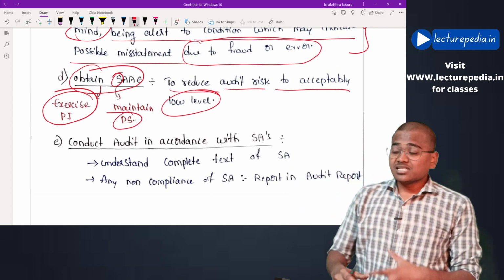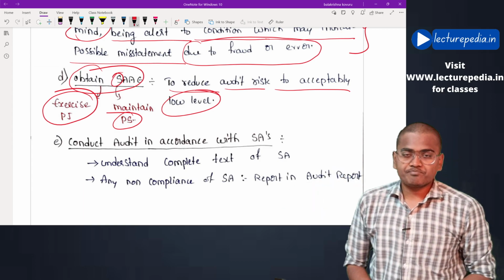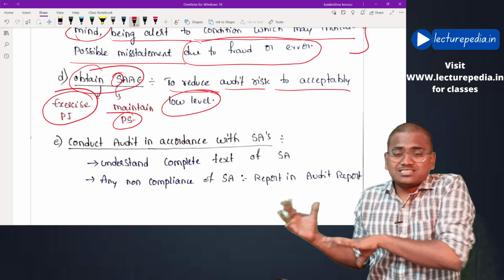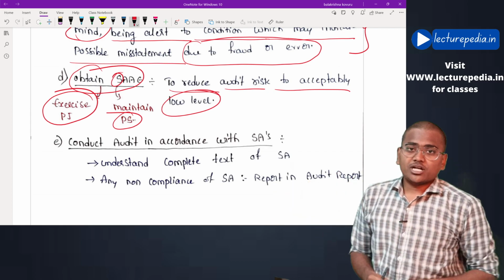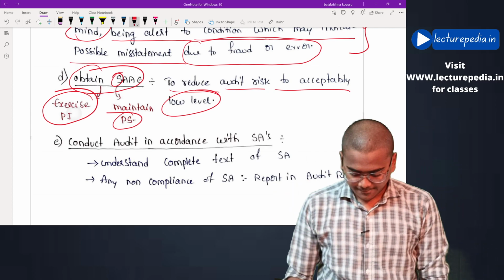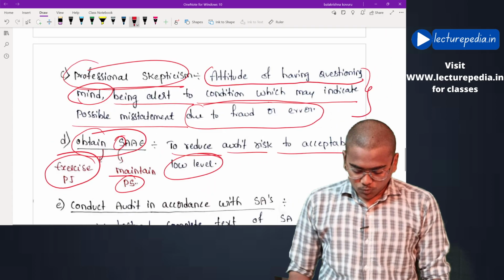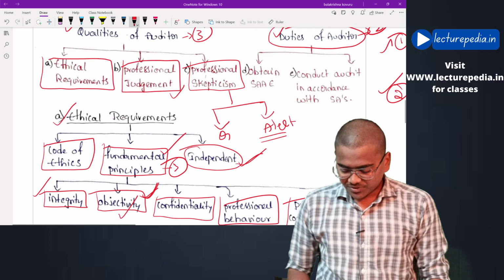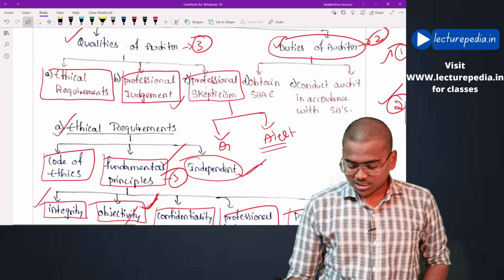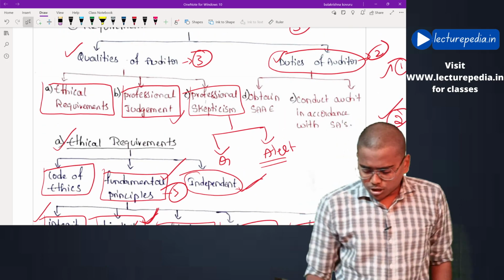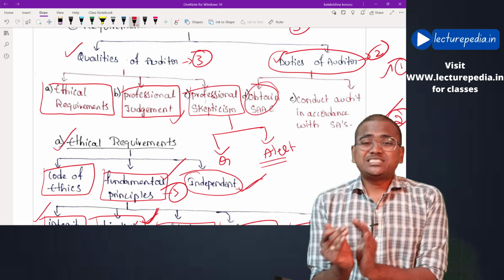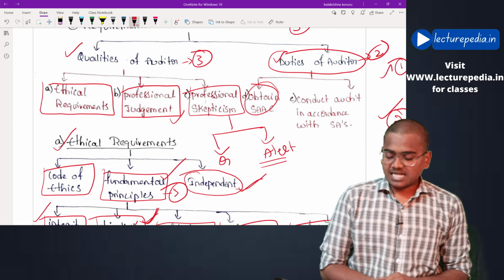That is, he will question the evidences to determine whether the evidences collected are sufficient and appropriate or not. Hope this is clear. That is relating to obtaining sufficient and appropriate audit evidence. That is the fourth requirement, or the duty that the auditor has to perform in order to achieve the objectives specified under this standard.